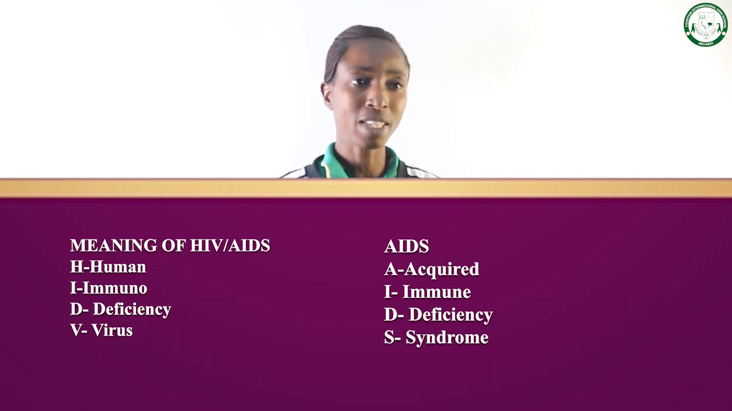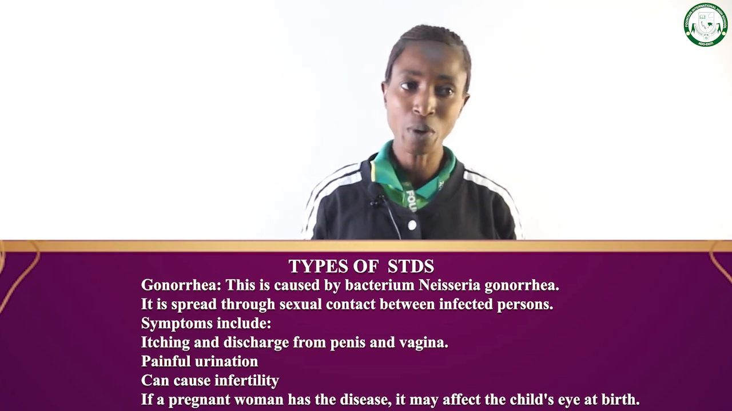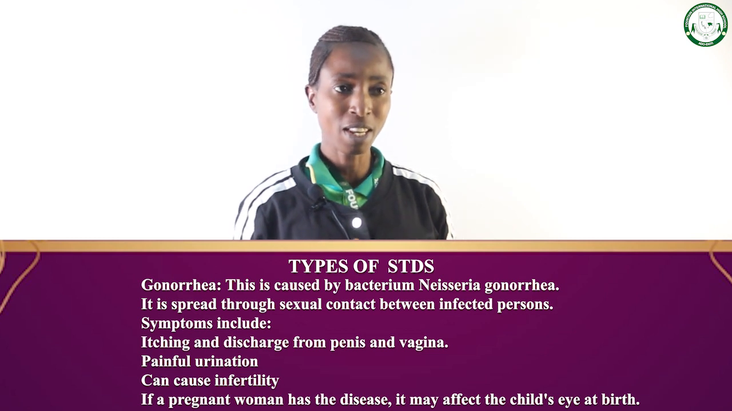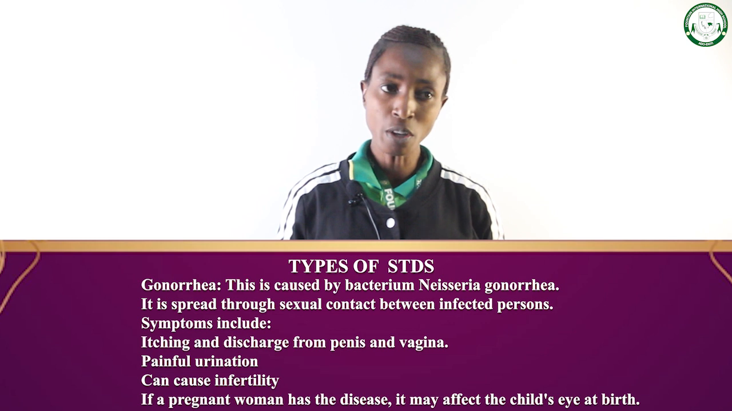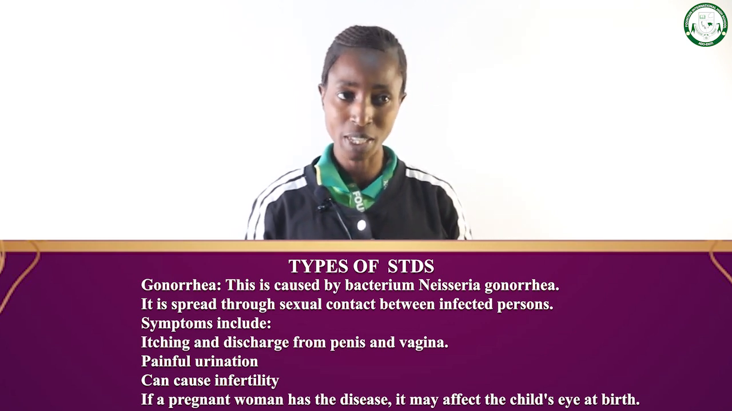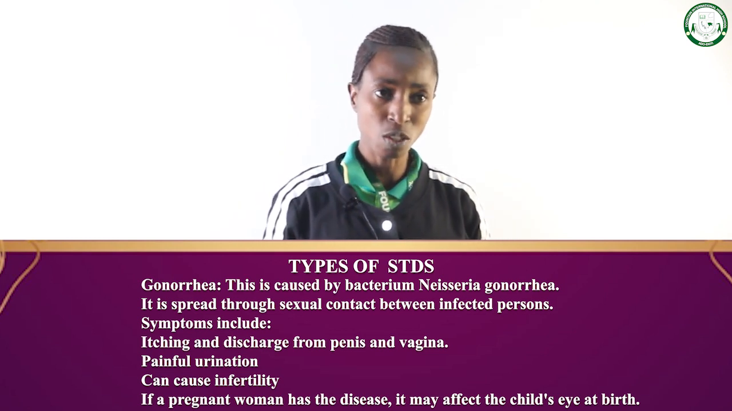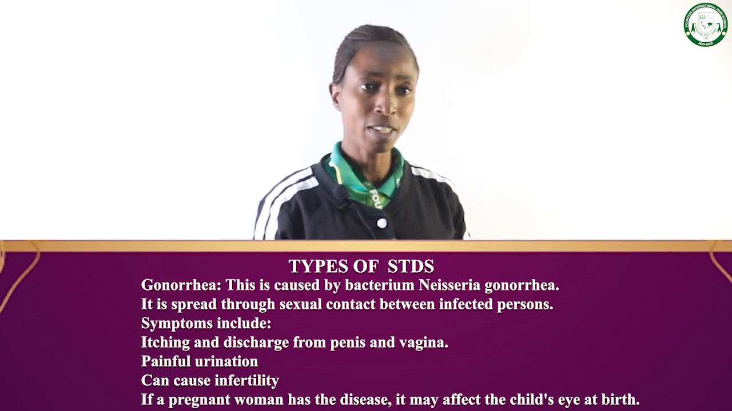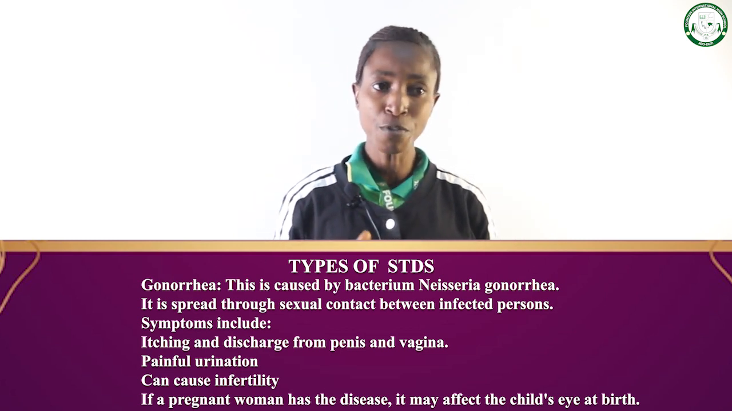Then from there we look at the types of STDs. The types of STDs are gonorrhea, syphilis, and AIDS. Now let's take it one by one. Gonorrhea is caused by a bacterium called Neisseria gonorrhoeae. It is spread through sexual contact between infected persons. Now, what are the symptoms? Symptoms are the signs of gonorrhea. Number one is itching and discharge from the sex organs. Then we have painful urination.